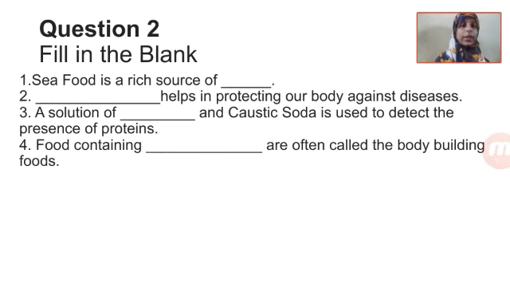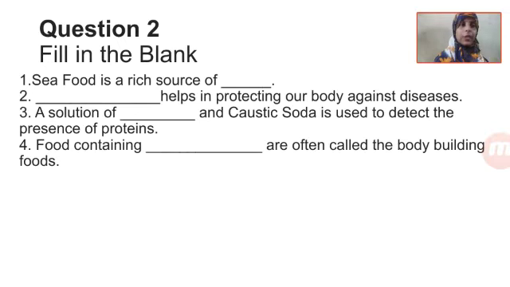Dash helps in protecting our body against diseases. What was the nutrient? Recall it. If not, you can leave the space for it. The third blank is a solution of dash and caustic soda is used to detect the presence of proteins. We have done this in our practical number 1, to test the presence of fats and proteins. We have done it for sugar, so I'll tell you the answer, please wait.